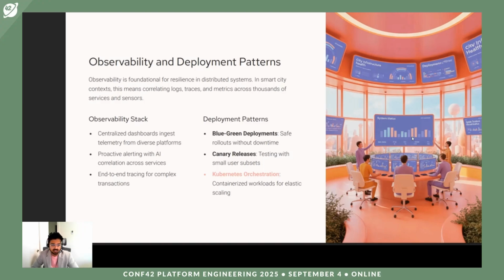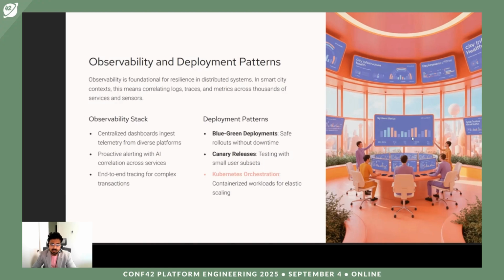This is something which is a requirement as part of DevOps. Canary releases: testing with a small set of users is definitely needed. If you have a system which you are deploying and you do testing with a small set of users, it definitely helps to find the issues early, see the feedback from the users, and make more informed decisions if we need to change something in the system.